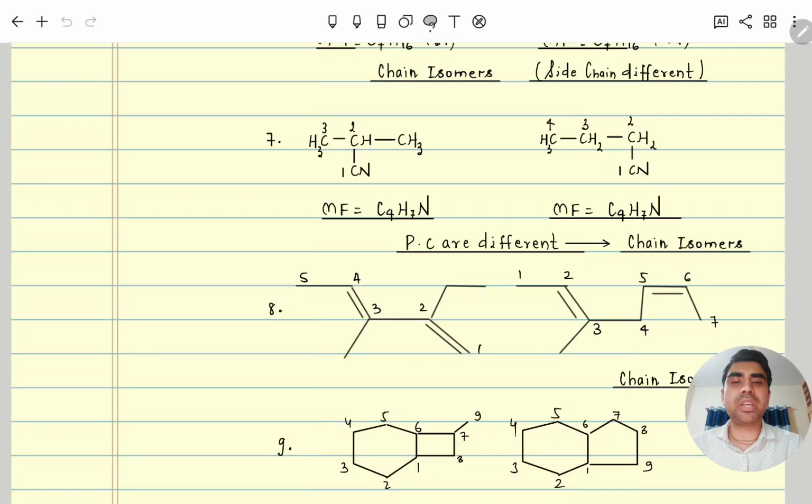further, next you can see here again a cyanide functional group. So numbering will start from here: 1, 2, 3, at 2 a methyl is coming, a 3-membered main chain. But here you can see a 4-membered main chain, and the molecular formula is the same, hence it is a chain isomer.